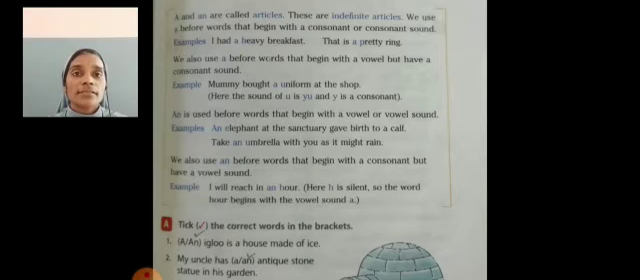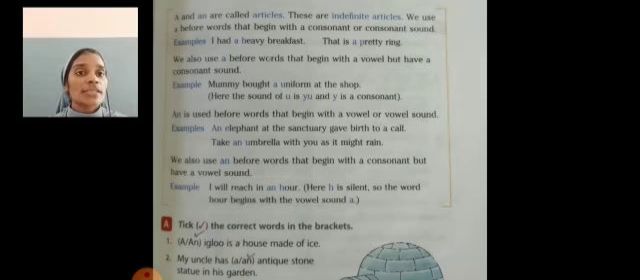Next one, take an umbrella with you as it might rain. Here, which is the article used? An. Which is the noun here? Umbrella. The word umbrella starts with the letter U. So, we used an before that noun. Vowel sound के पहले an use करते हैं.